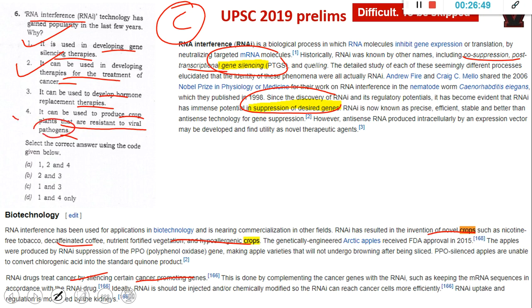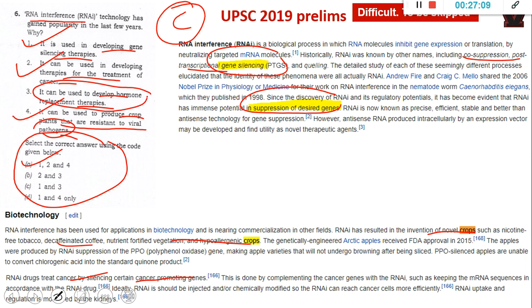Here, if you see the options, there is no option like 1, 2, 3, 4, meaning at least one statement has to be wrong. So 1, 2, and 4 is the correct answer for this. But I am sure that nobody would have solved this question because it's very, very difficult. The wrong statement is that it can be used to develop hormone replacement therapy.